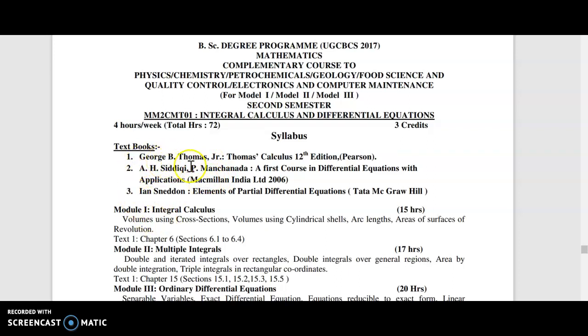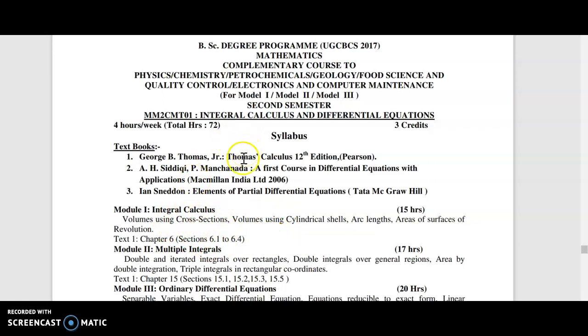Then the texts are George B. Thomas Jr., Thomas Calculus, 12th edition. Only 2 chapters from that text are taken for integration. Not complete portions of the chapters, only some relevant sections connected to these topics are selected.